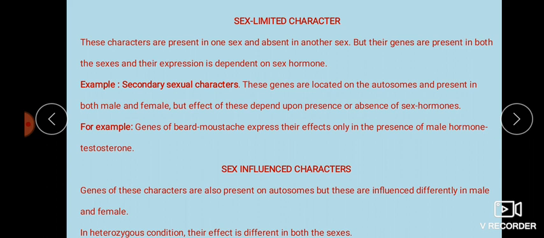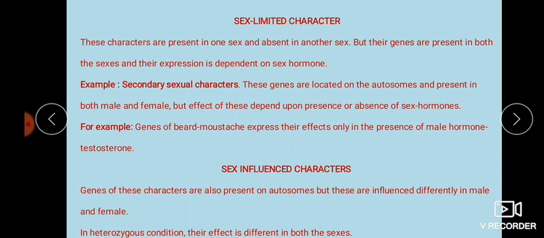Sex limited character, that is, you can see that character only in either male or female, but the genes that are responsible for that particular character can be seen in both sexes, and the expression of the gene depends on the hormone present in the sex. Whether that hormone is present in male or in female. Example, secondary sexual character. Genes are located on the autosomes and present in both male and female, but the effect of these depends upon the presence or absence of the sex chromosome.